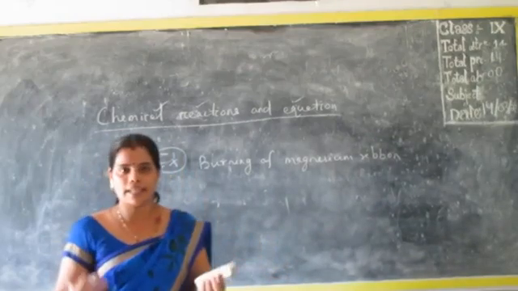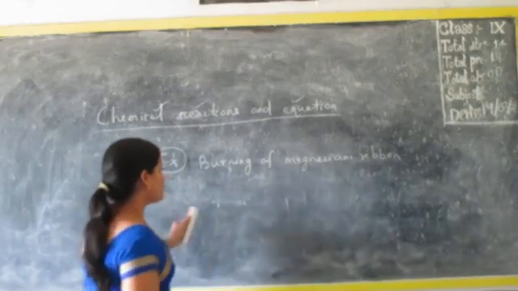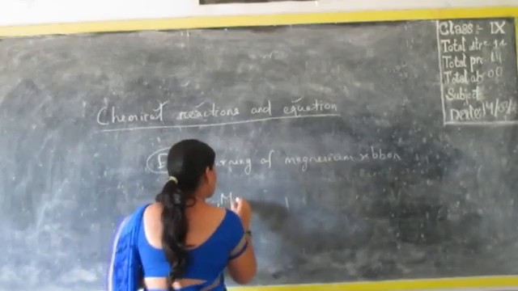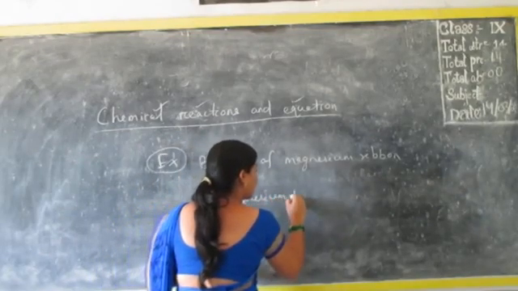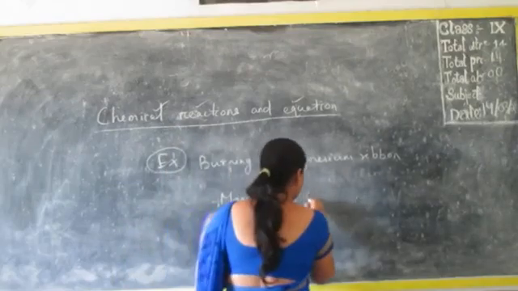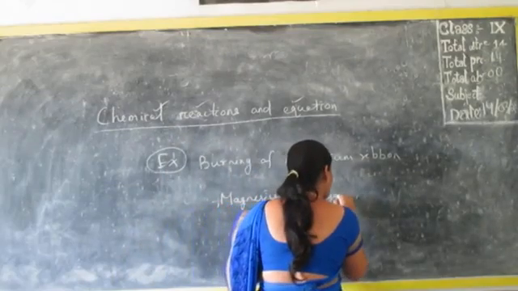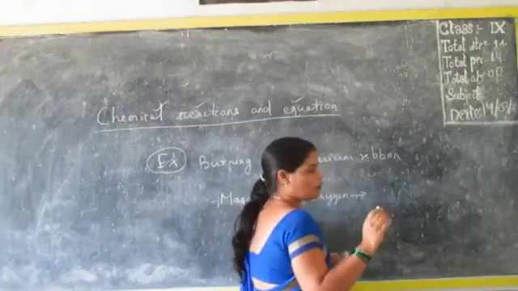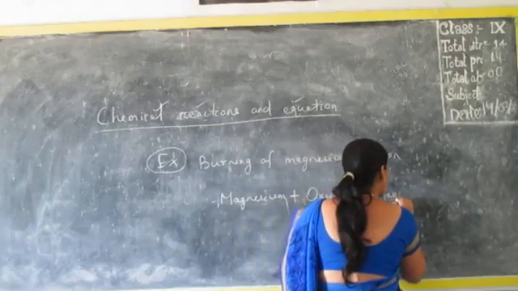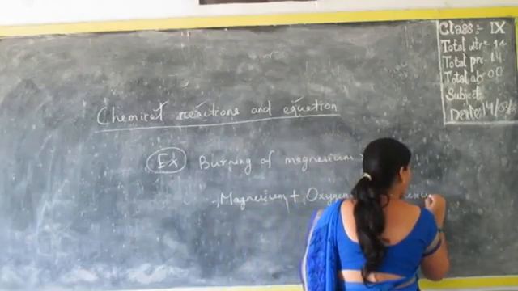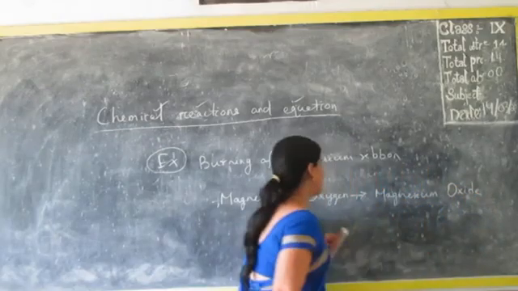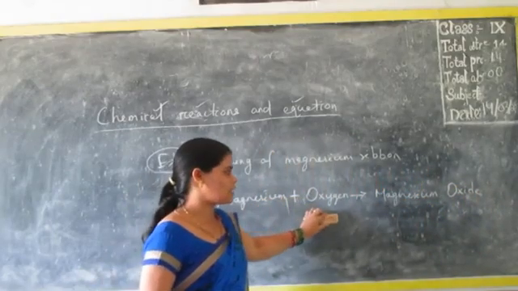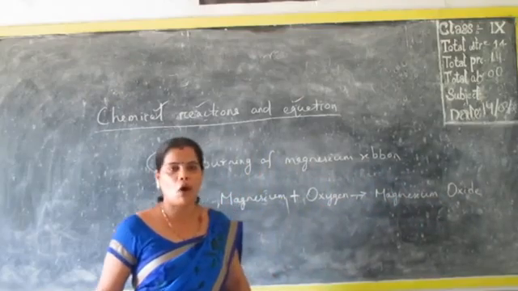That's why the thing got burnt. So burning of magnesium ribbon, we can write it like this: magnesium reacts with oxygen to form magnesium oxide.